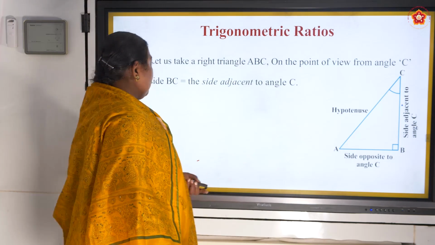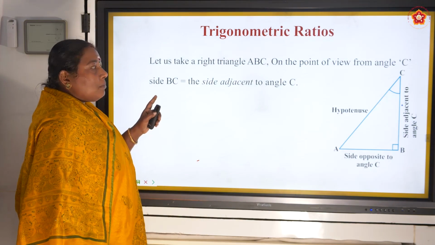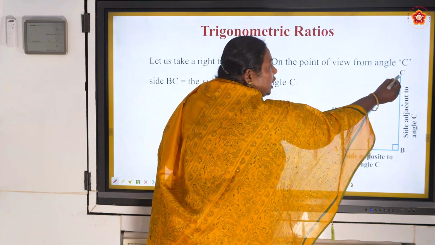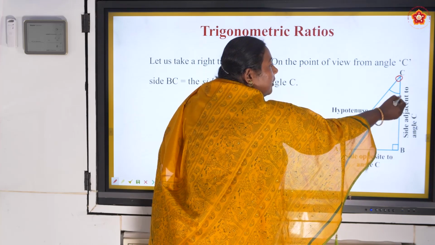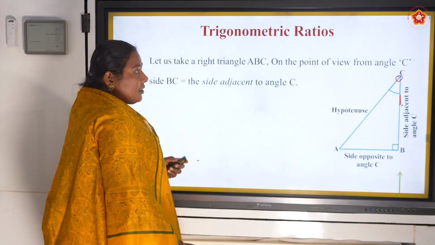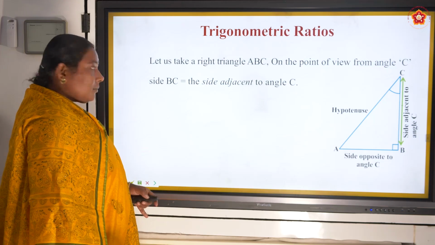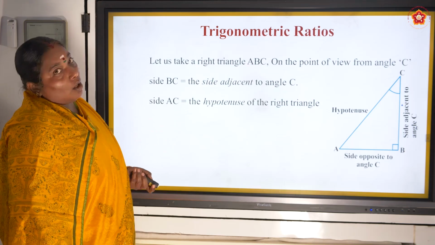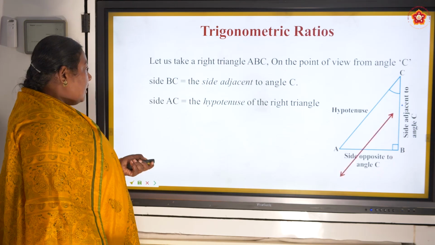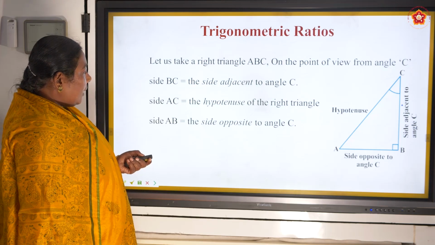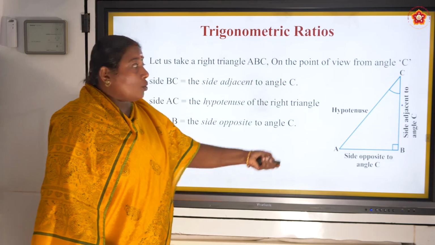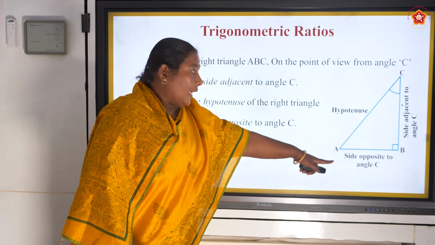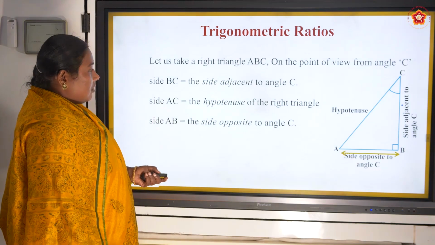Now we are going to climb up that building and stand in the clock room. So now BC becomes the adjacent side of the angle. Is it right? If you are standing in the clock room, who is the adjacent? BC, right? Next, side AC, the hypotenuse. Already we told about that. Next one, side AB, the side opposite to the angle C. You can see who is opposite to angle C? AB. Okay.